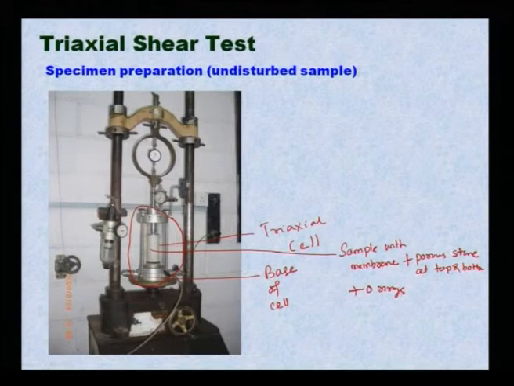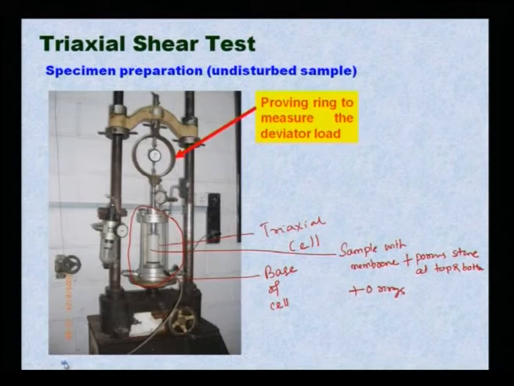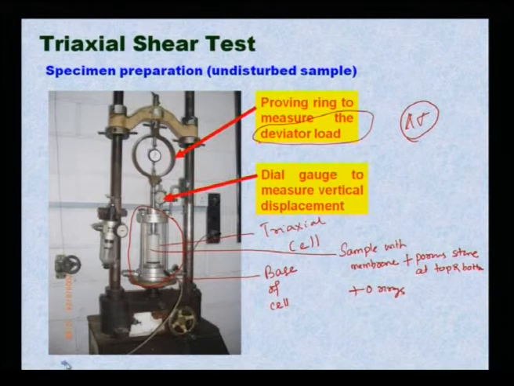Then inside the sample, inside the cell, water is filled to apply your confining pressure. Then if you look here, this is called the proving ring. The proving ring has been provided to measure the deviatoric load which has been applied. That means, once you apply the load, load by area will give the deviatoric stress, which is nothing but your delta sigma. Now, a dial gauge to measure vertical displacement.